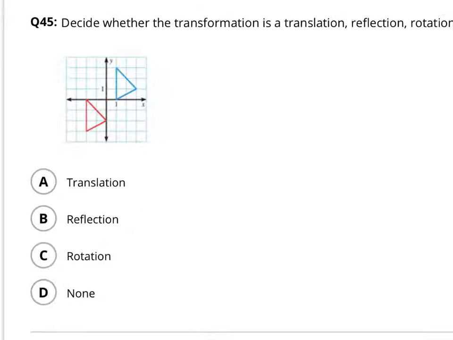Okay guys, last question here on the semester exam. Again, you're going from blue to red. It's just kind of slid downhill here a little bit. Is that translation, reflection, rotation, or none?